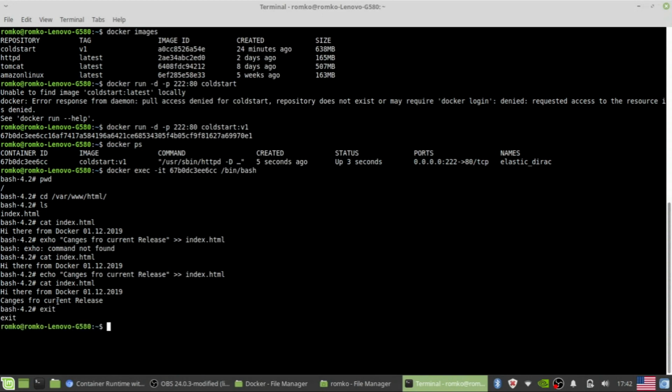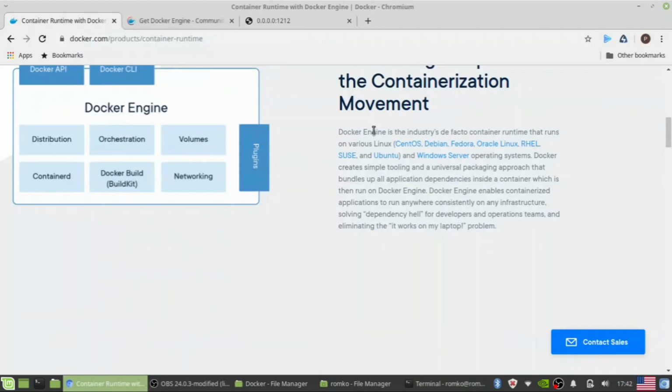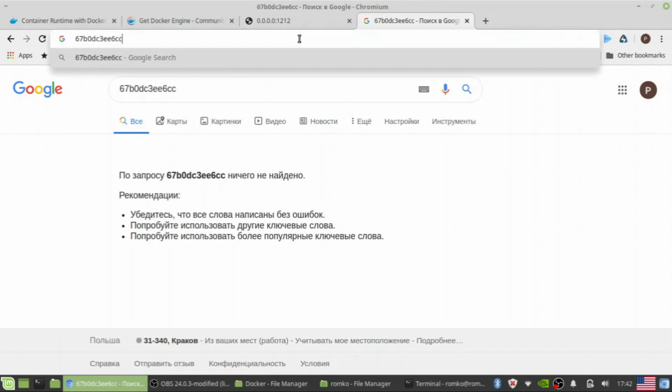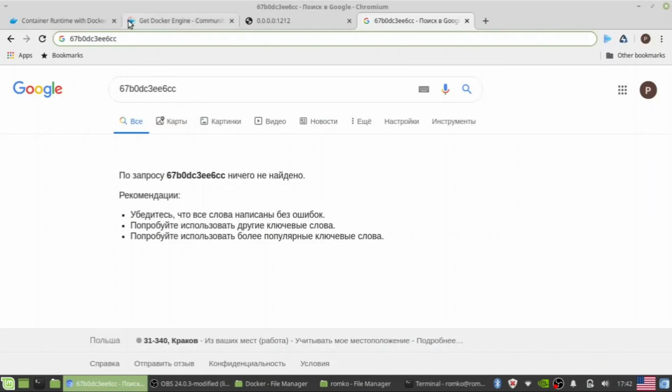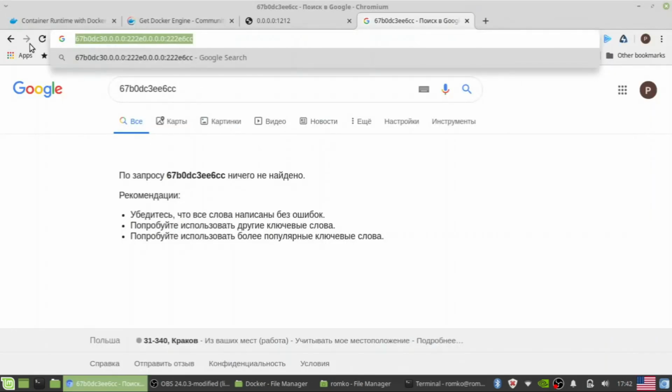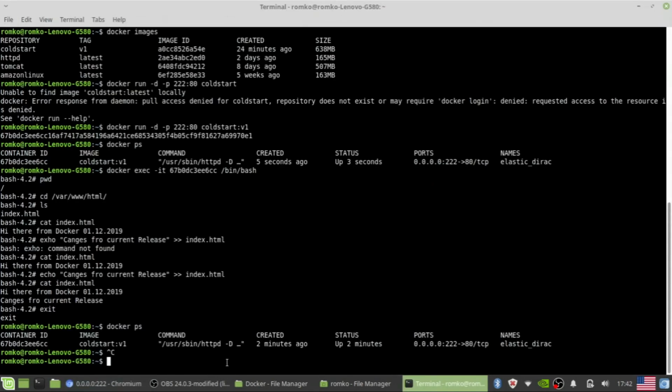Let's exit. Let's check this container. Let's check the changes. Yes, these are our changes.